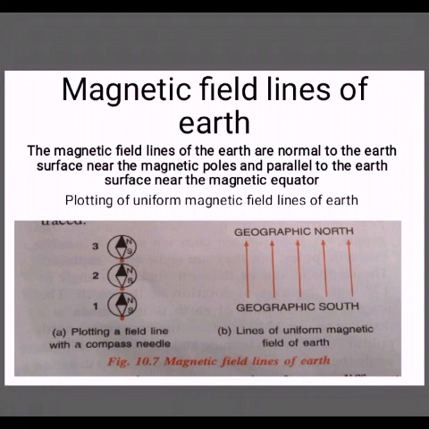Now, plotting uniform magnetic field lines of earth is something we can take up. Earth's magnetic field is uniform in limited space. For this, we need to do a small experiment. Fix a sheet of paper on a drawing board by means of brass pins. Place a small compass needle at position 1 and, looking from the top of the needle, mark two pencil dots exactly in front of the two ends of the needle.